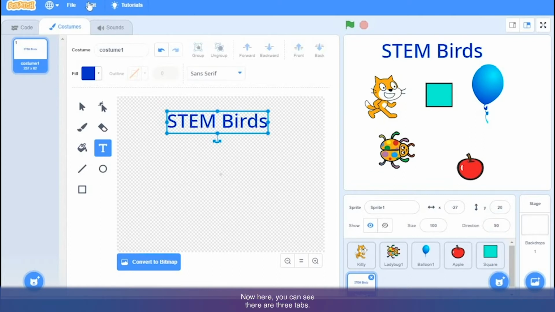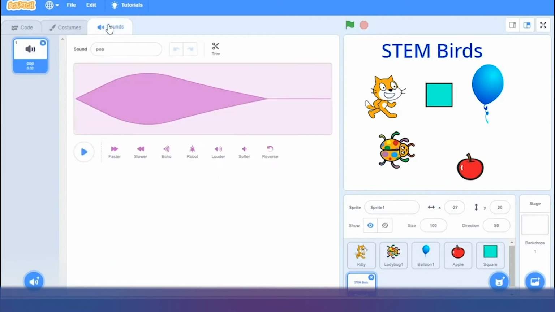Now here you can see there are 3 tabs. Costume. So what is a costume? Costumes are the different looks of your sprite. Okay, here there is a sound tab. As of now there is a pop sound, you can see here. If you click on it, you can hear the pop sound.